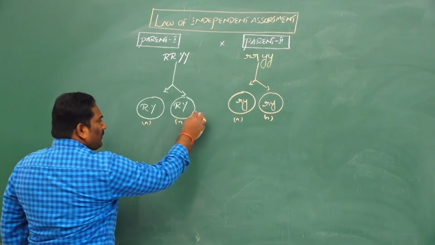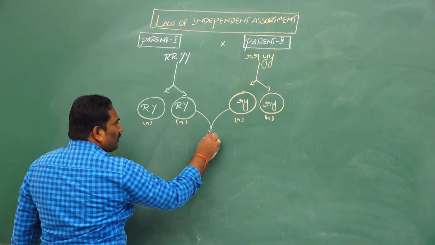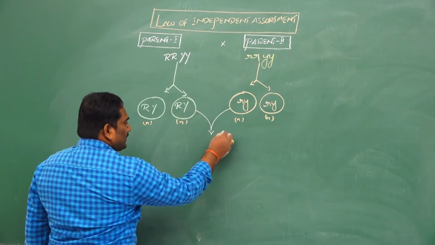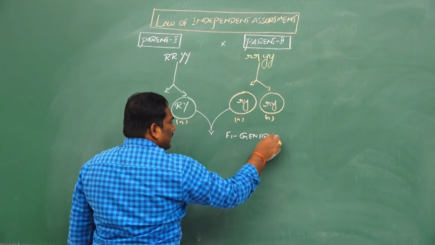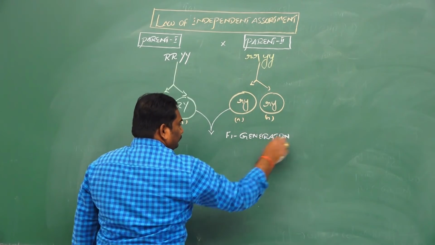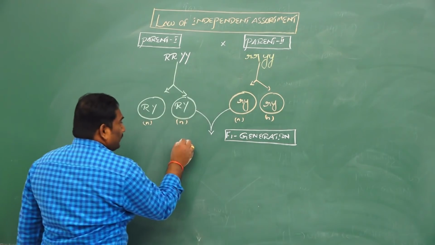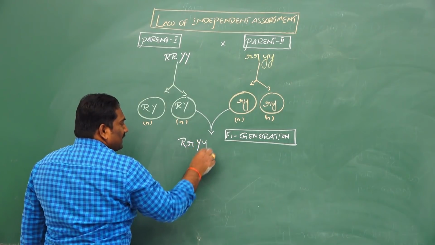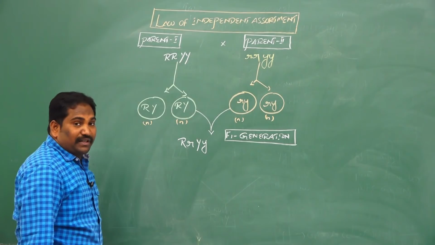When the haploid dominant gamete, rounded shape of seeds and yellow color seeds, crosses with wrinkled shape of seeds and green color seeds, the F1 generation or first filial generation is capital R, small r, capital Y, small y. This is the F1 hybrid or F1 offspring.